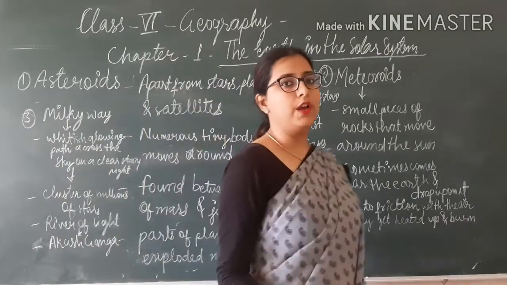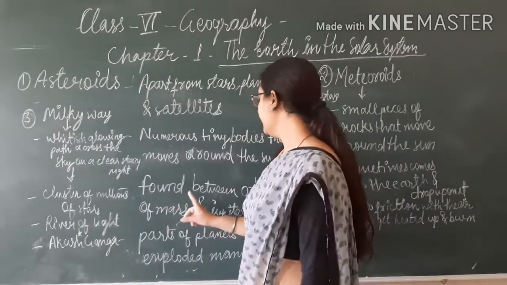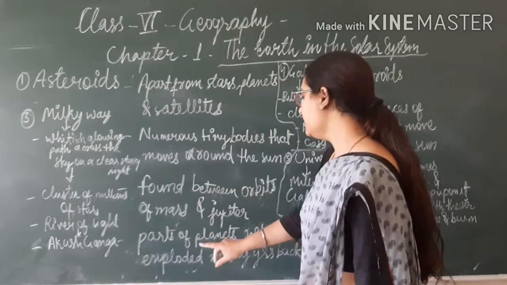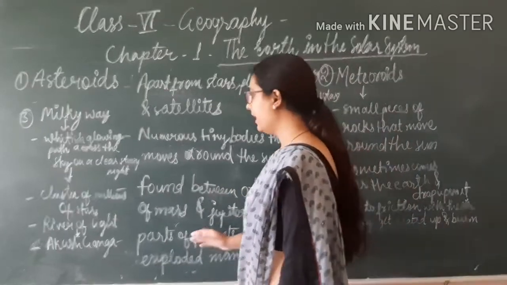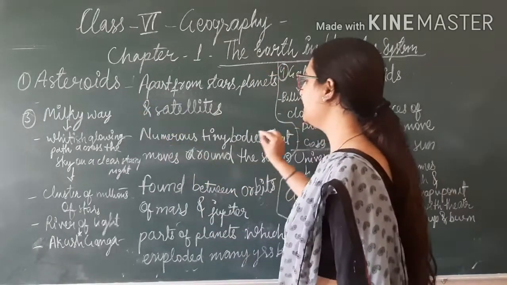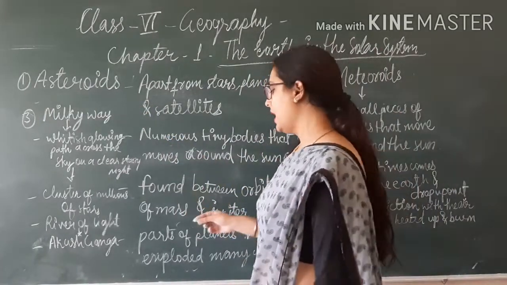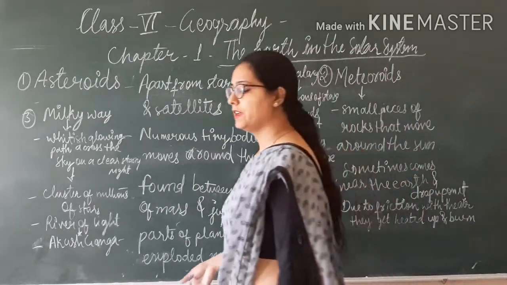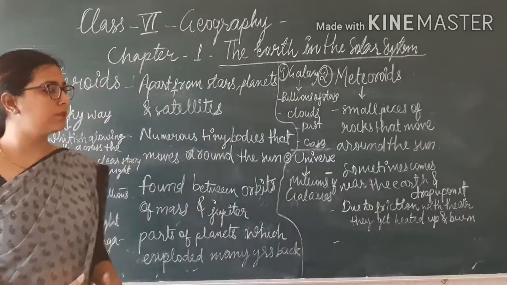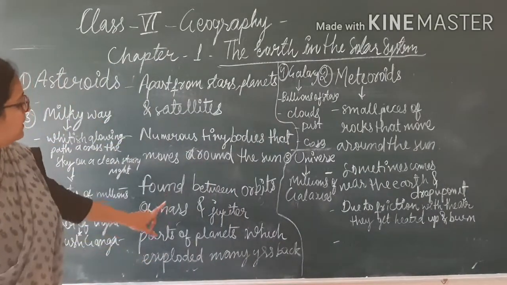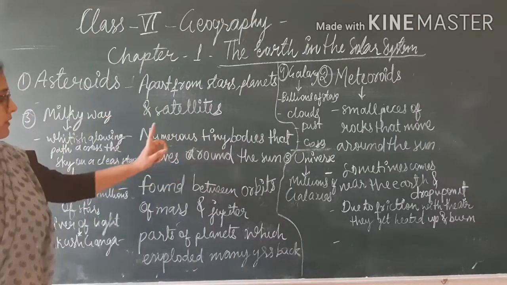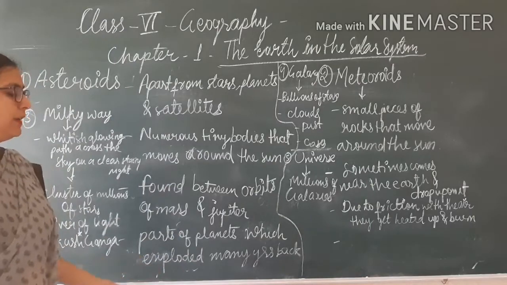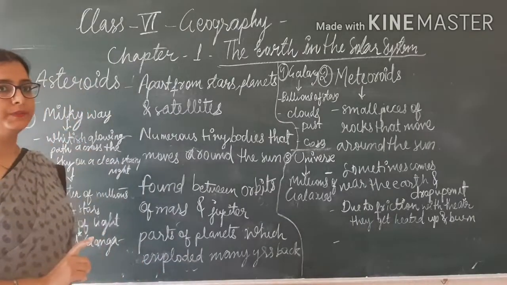Scientists believe that these asteroids, these tiny bodies which move around the sun, are also parts of planets which exploded many years back.